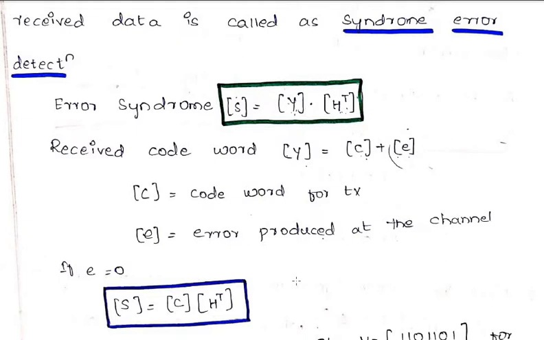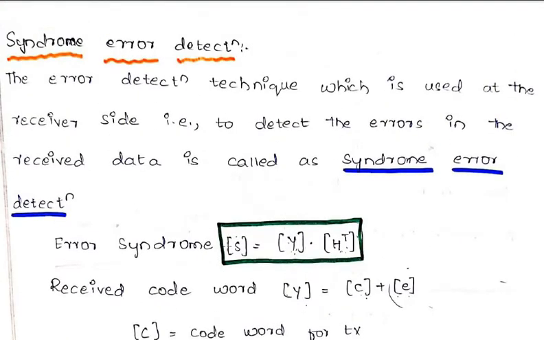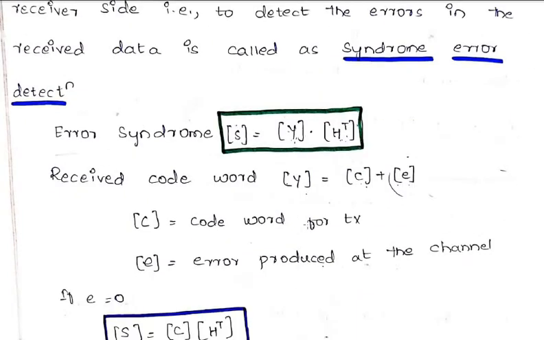But before we move on to that one, I'll revise once again what actually is syndrome error detection. The error detection technique which is used at the receiver side to detect the errors in the received data is called the syndrome error detection technique. We have seen different kinds of errors, but now we have to detect the errors. Afterwards we'll see how to reduce those errors also. Okay, let's move on to the example.